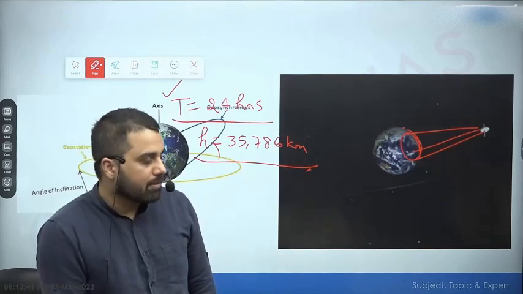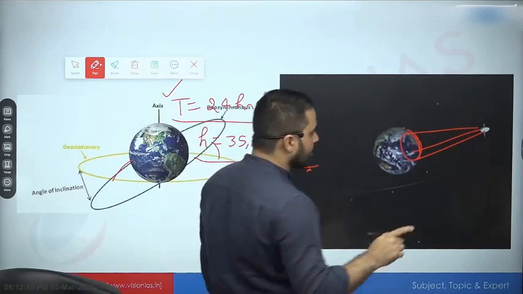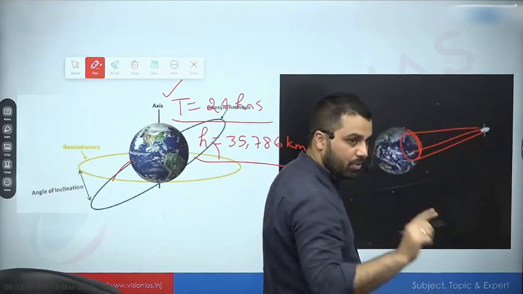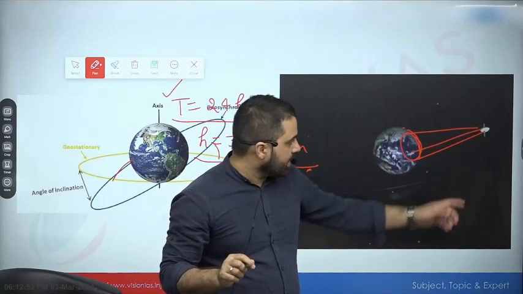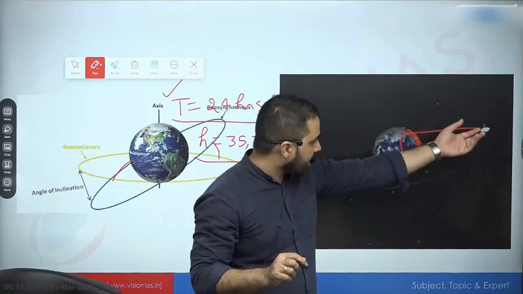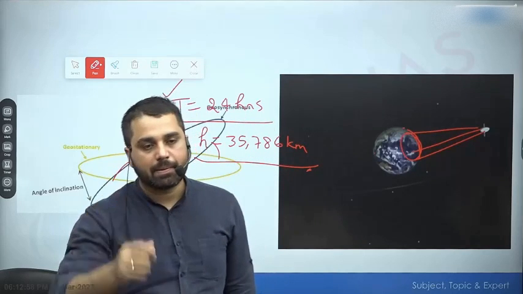पूरा अर्थ तो कभी नहीं कवर कर पाएगा. And in fact in some countries they have actually launched their remote sensing satellite, not communication. They have actually launched their remote sensing satellites into geostationary orbit so that they can actually cover a larger part of Earth simultaneously. Somebody had a question here. Hanji.